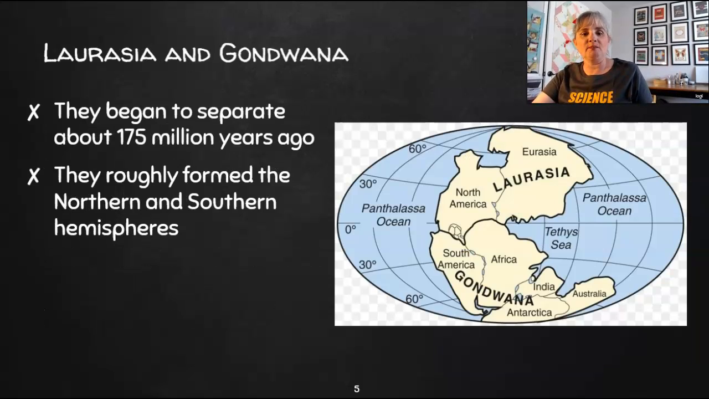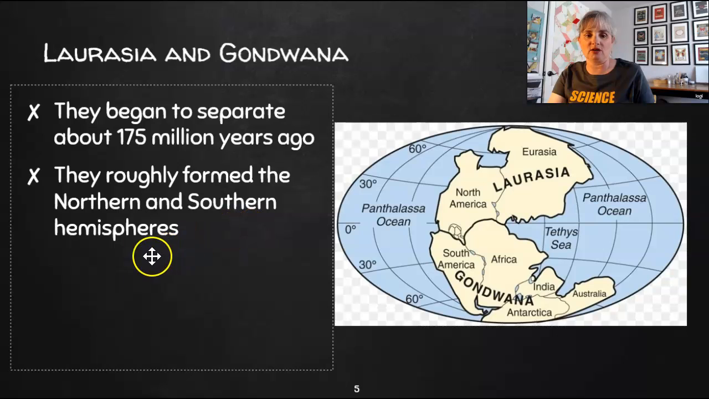So when Pangaea began to break up, it broke into two larger land masses called Laurasia and Gondwana. Laurasia ended up becoming North America, basically the northern hemisphere, so Europe, Asia, Russia, and Gondwana ended up becoming mostly the southern hemisphere: South America, Africa, India, Antarctica, and Australia. India does move up to the northern hemisphere later, but these are the two main parts of Pangaea as they start to break up.